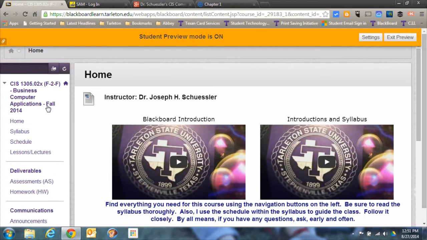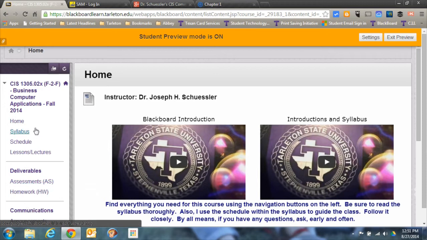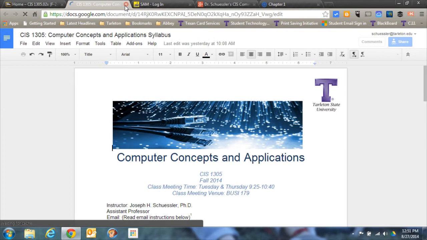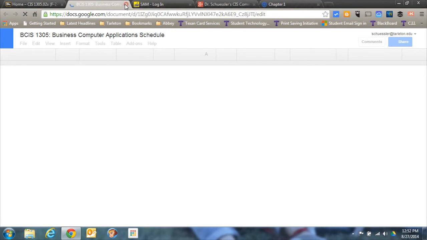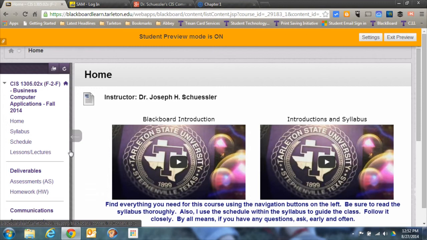So again, if you want to get back to the home page, you'll just click Home over here. This is our navigation structure here on the left-hand side, so that'll get us right back to home. The next one, which we'll talk about in the other video, is the syllabus link, which is a Google Doc. You can open that up right there and take a look around. Same thing for the schedule link. It's another Google Doc. You can open that up and see what's due, when, things like that.